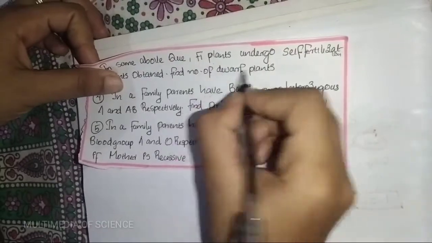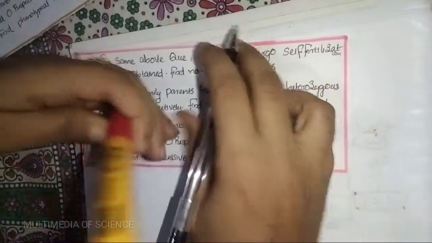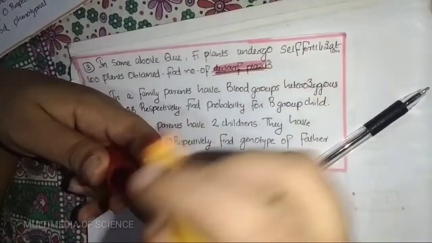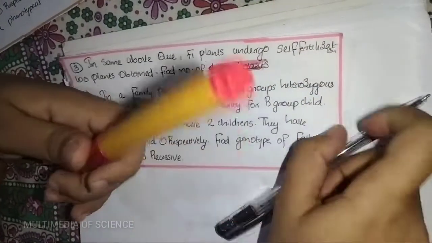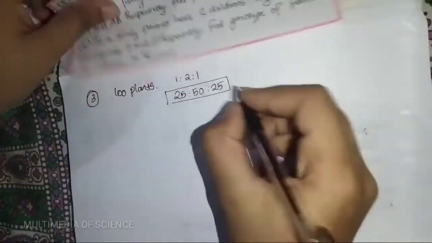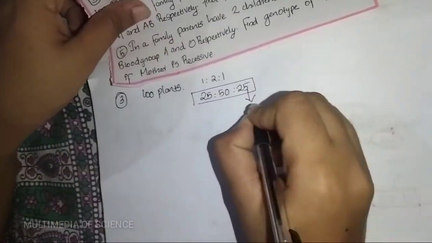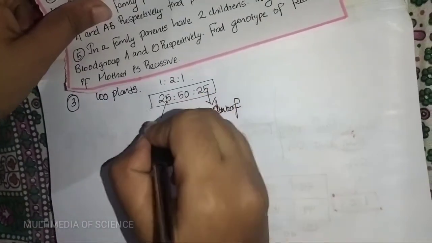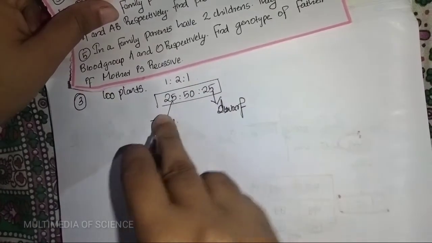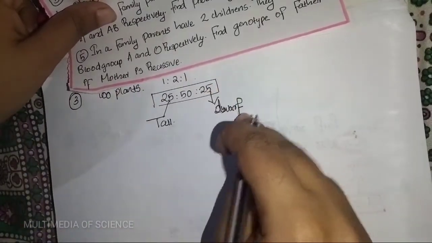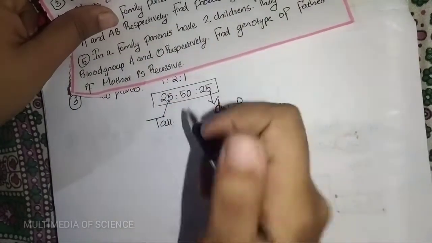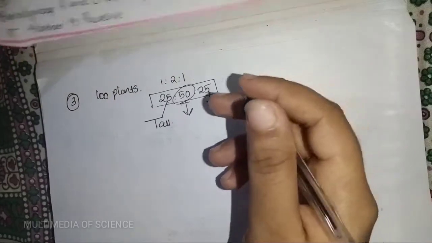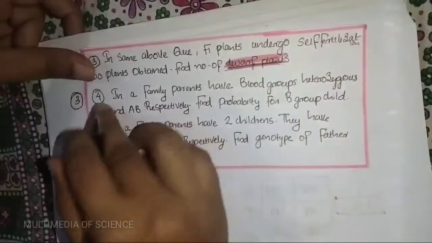Here, what is the question? The number of dwarf plants is the question. So the answer should be what? Dwarf. This is tall. 25 tall, 25 dwarf, and 50 is our intermediate. So next we are dealing with our fourth question.